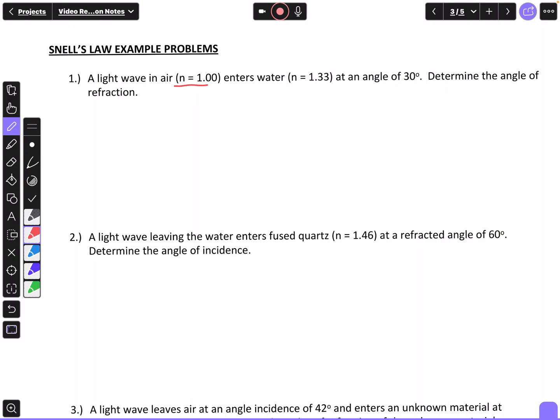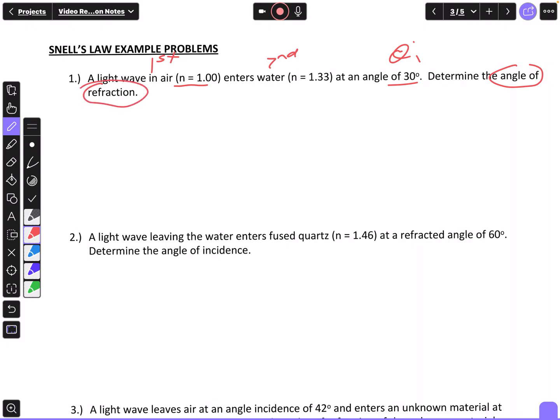It enters water, so water is going to be my second medium, air is going to be my first medium, and it says it enters water at an angle of 30 degrees. So what is that angle? The angle of refraction or the angle of incidence? Angle of incidence is always the angle in my first medium that the light ray travels through, the angle at which it strikes the boundary. And the angle of refraction is going to be my second one. It says it enters water at an angle of 30 degrees, so that's giving me my theta I. And it's asking me to determine the angle of refraction, so it's telling me what I'm solving for.